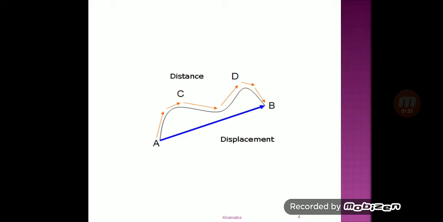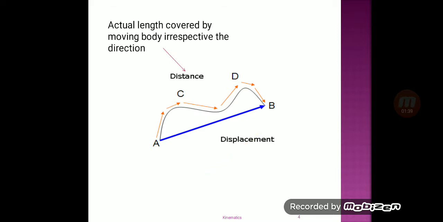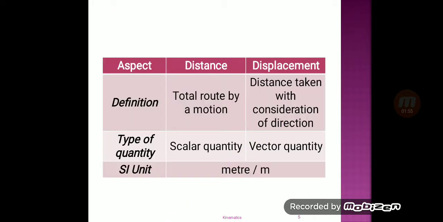And the shortest distance between A and B is nothing but the displacement. Or we can say shortest distance, initial position and final position, that is nothing but the displacement.